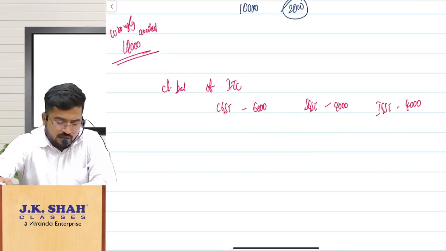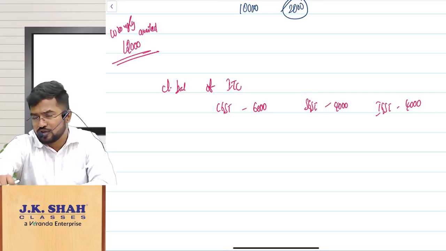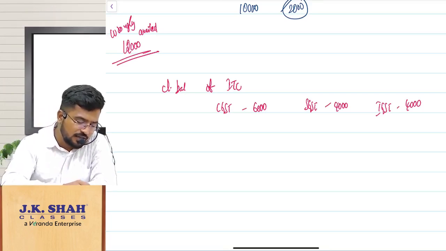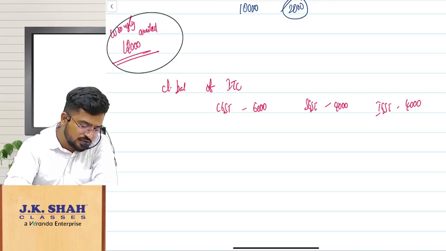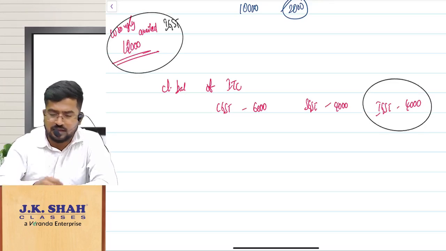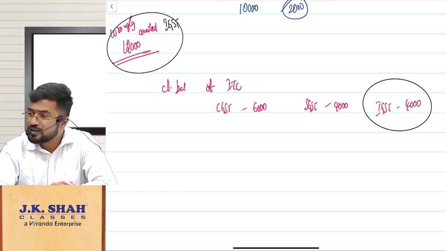Now you tell me, can you say that I have utilized the wrongly availed ITC or not? Yes or no? Because I have wrongly availed ITC of IGST of 12,000. What is the closing balance of IGST ITC? 4,000. That means, did I use 8,000 of wrongly availed IGST?